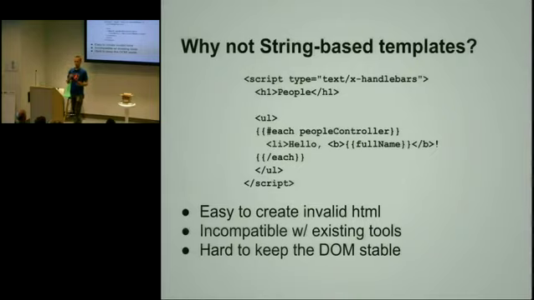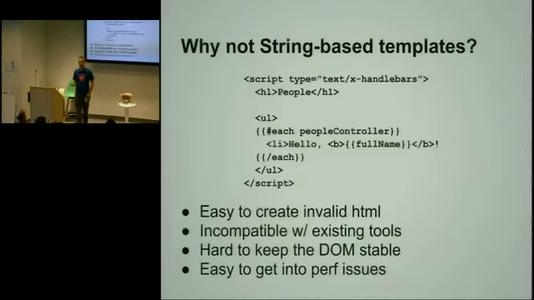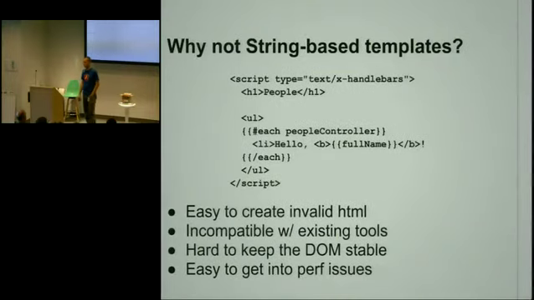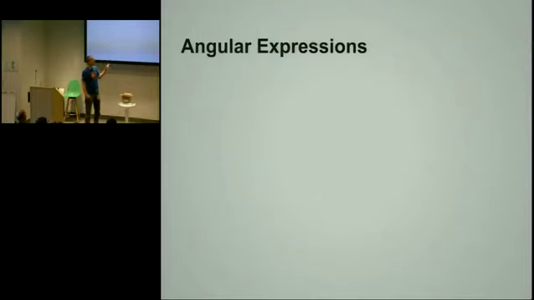And this is hard to do with string-based templates, because with string-based templates, you often do innerHTML to just update a whole chunk of DOM. And once you do innerHTML, you blow away existing DOM nodes and you recreate them. And this is the exact opposite of having a stable DOM. And performance issues. If you do not do it properly, you can easily run into performance issues. It's really hard to target a specific DOM node and do small updates to the DOM unless your templating engine is very sophisticated.